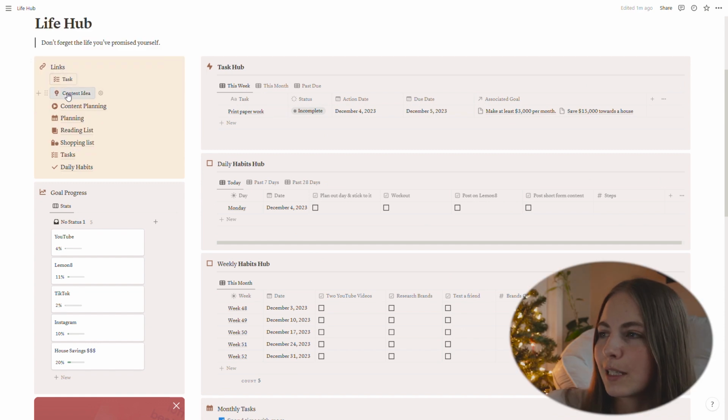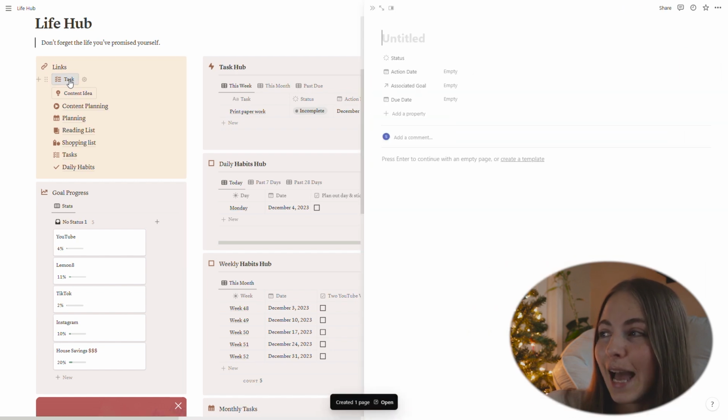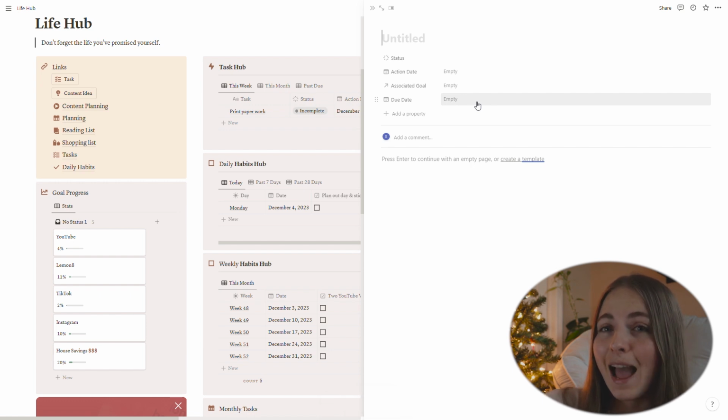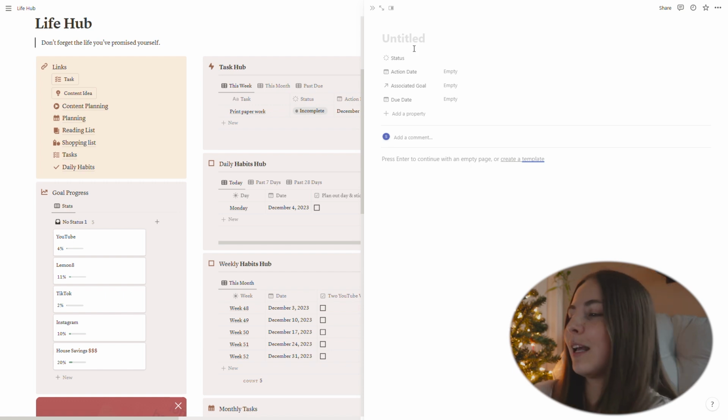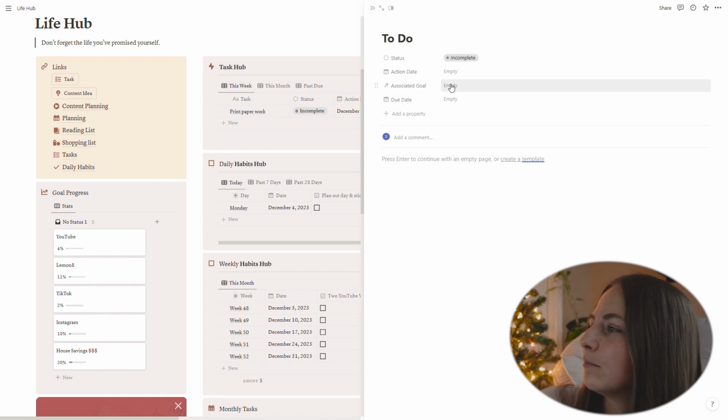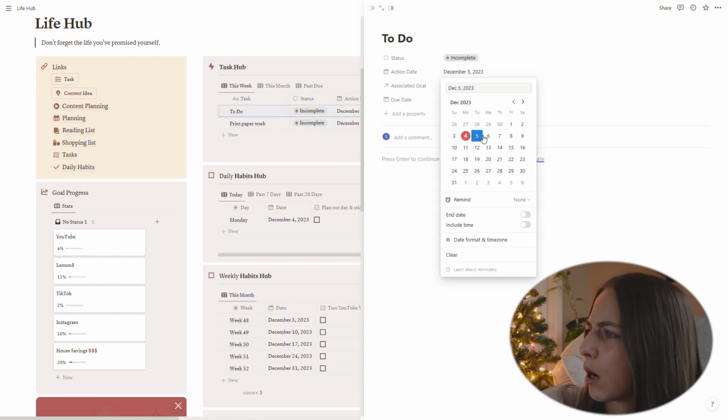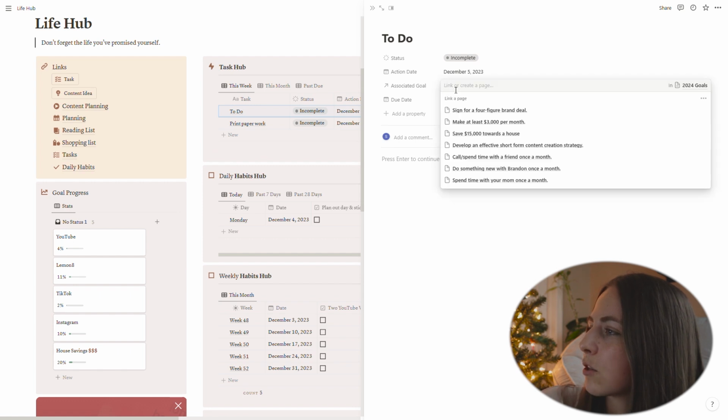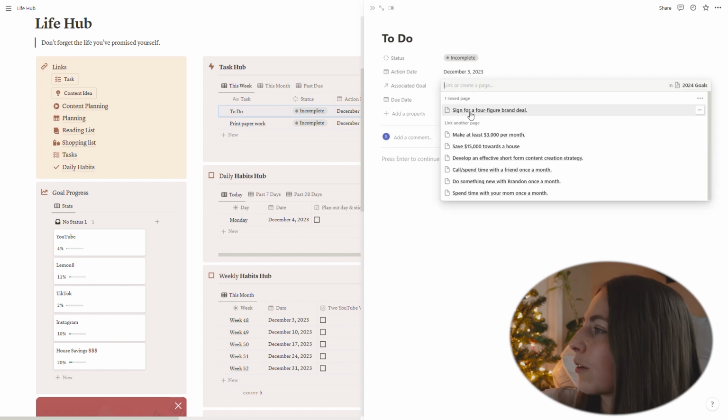Now I'm going to talk about the links here. So one of the things I really love about this template and a new feature that Notion has recently implemented is the buttons option. So buttons essentially allow you to have a button that you click and it does different tasks. If I hit the task button, it will pull up a new task that will then go into my task hub, so my task database. I can have a to-do on here and it is incomplete right now, and the action date, I'm gonna do this tomorrow. The associated goal is, we'll say, sign a 4-figure brand deal.